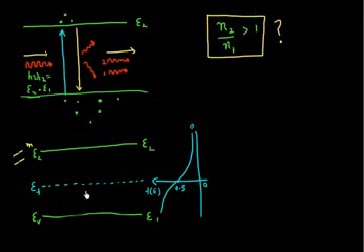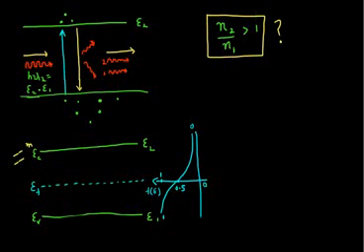And all my states below my Fermi energy level are occupied, and their probability of occupation is very close to 1.